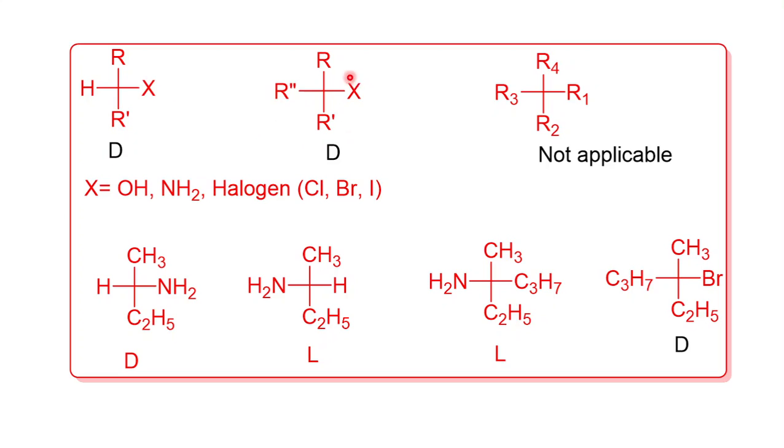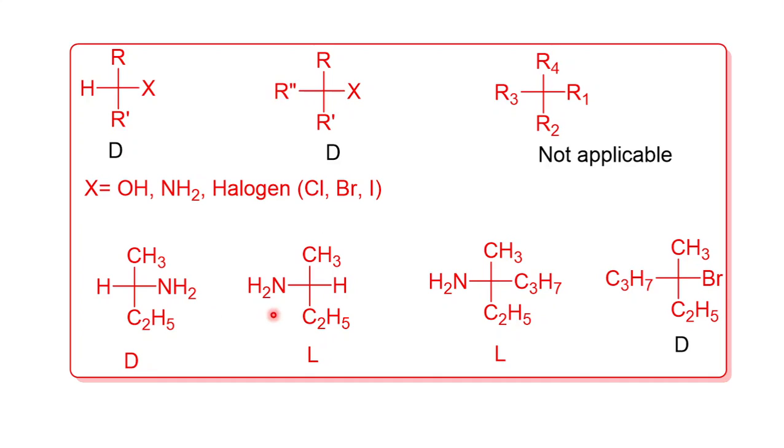Here, the X is present on the right hand side, so it's a D compound. X may be OH, NH2, or a halogen, and that halogen may be fluorine, chlorine, bromine or iodine. Now in this structure, X is equal to NH2, and this NH2 is present on the right hand side. So it's a D. The configuration of this molecule is D.